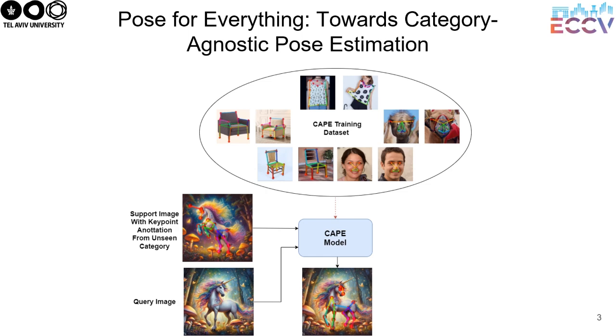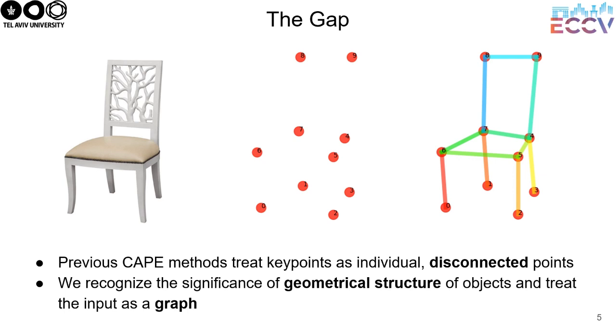CAPE methods work by matching support key points with their corresponding points in the query image in a latent space. However, previous CAPE methods have treated key points as isolated points, ignoring the natural geometric relations between them. These relations are important because they provide strong foundations for improving key point accuracy, especially when dealing with symmetrical objects or when parts of the objects are occluded. We enhance key point localization by representing the input key points as a graph, which allows us to better capture the relations between these key points.